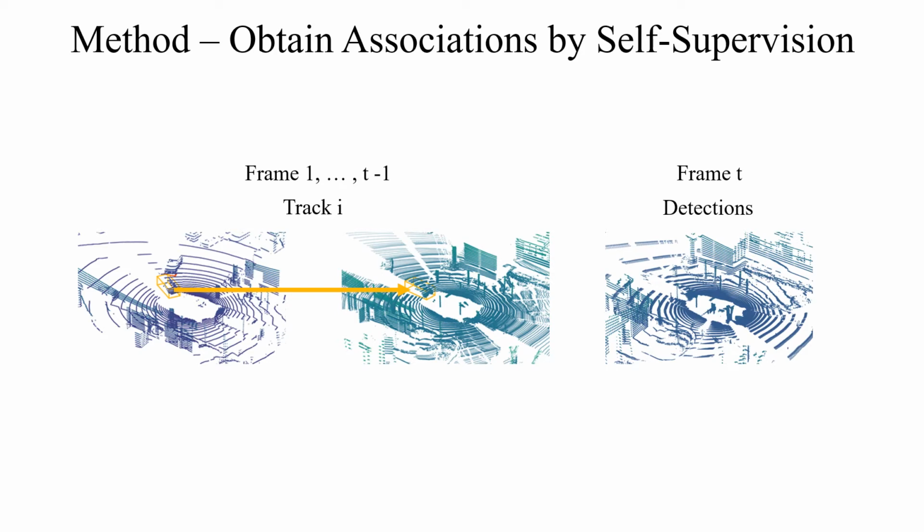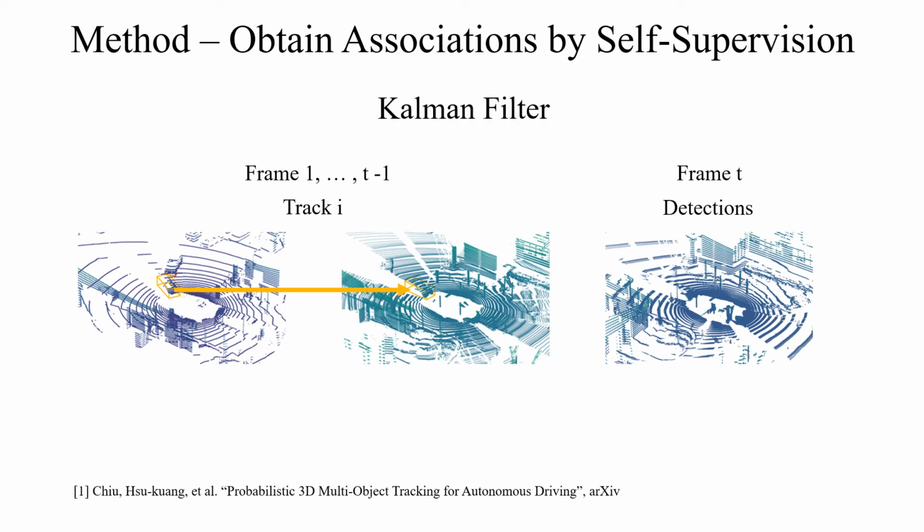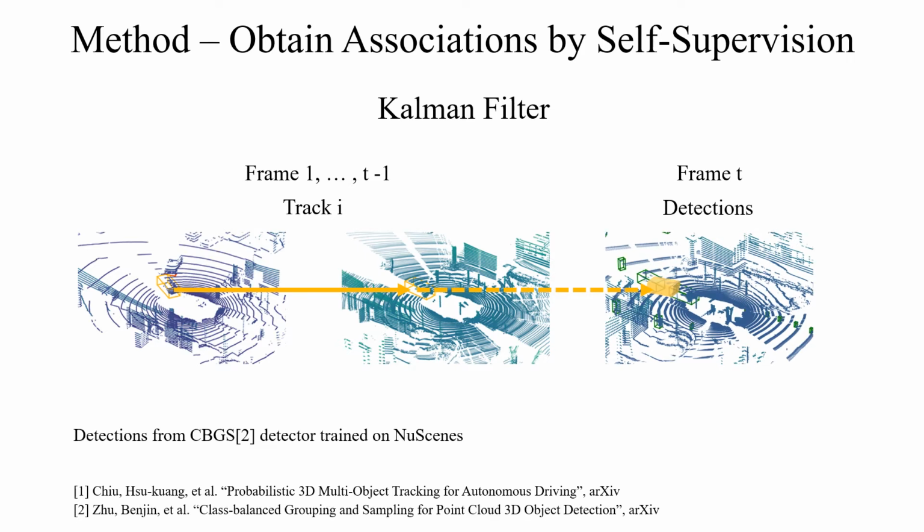First, we adopted a simple method using previous work to generate a proposed data association. As in previous work, we use a Kalman filter to track objects. We use the predicted distribution of object locations to match tracks with detections. The resulting associations are treated as pseudo-ground truths by our method.